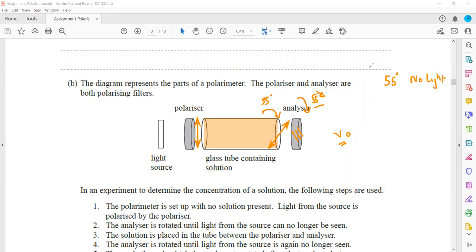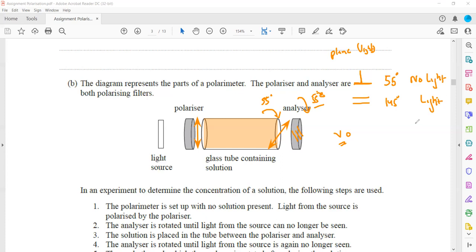It means the plane is perpendicular. Like this is a symbol for perpendicular. It means the plane of the analyzer and the light both are perpendicular. Then if we rotate 90 degrees, 55 plus 90, it will be 145. So when it is 145, there will be light, because that time the plane of the analyzer and the light will be parallel.